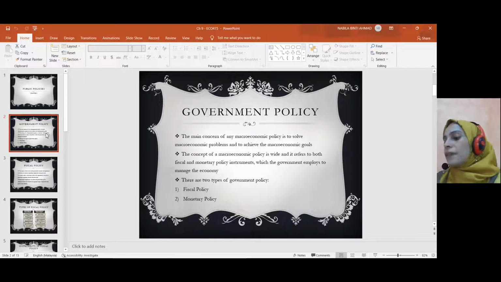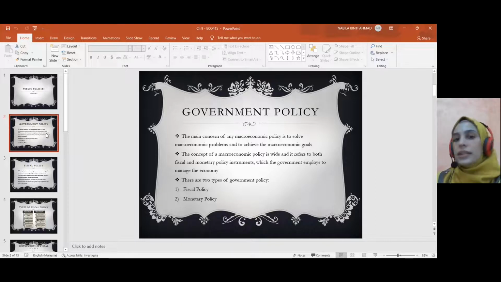And government budget pula, there are three types of government budget. Kita ada budget deficit, budget surplus dan juga balance budget. Okay. So budget deficit ini berlaku apabila government expenditure greater than the tax. Okay. So a deficit budget happens when the government plan to spend more than it receives. Right. So this can be done by raising government expenditure and reducing the tax. Okay. So government will use this budget when the economy in the recession. So bila berlaku recession, government akan gunakan this lah, budget deficit.